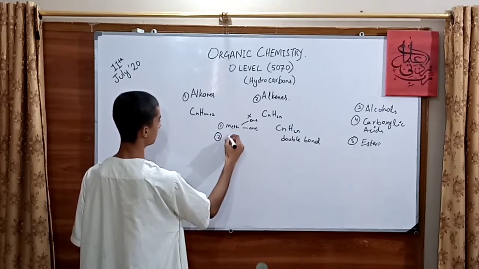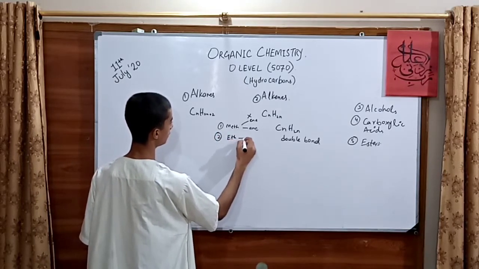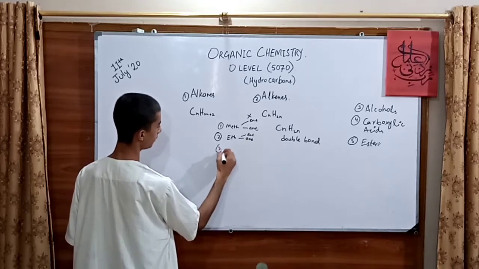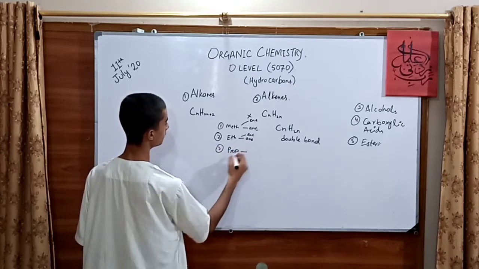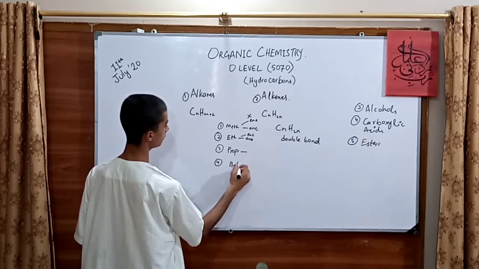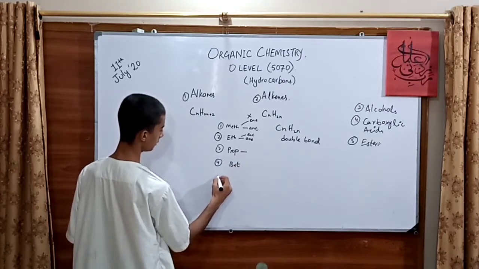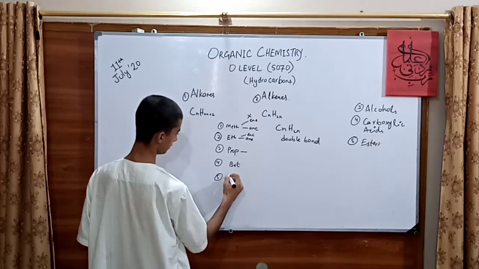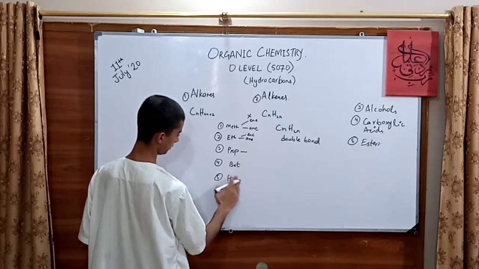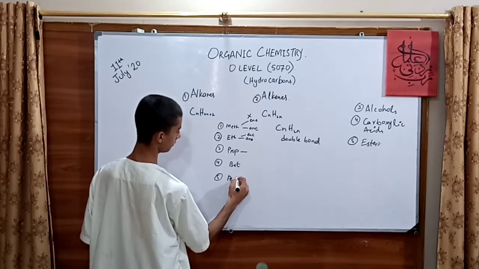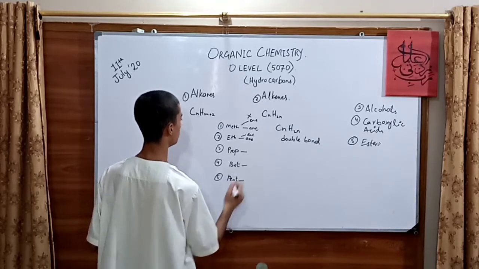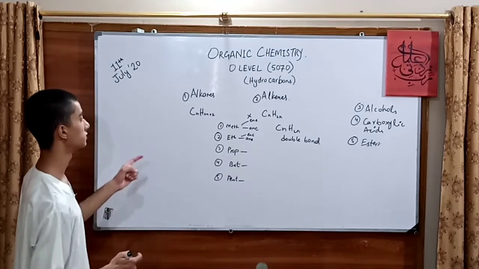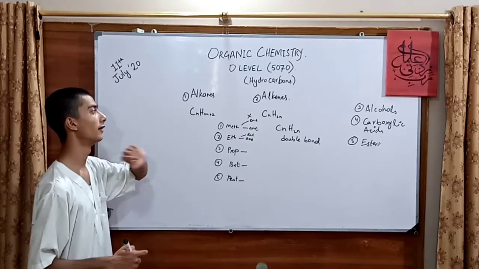As we go to number two, it would be eth: ethane and ethene as well. Then for three, it would be prop. Then for four, it will be but, butane. Then five is pent, and so on, 6, 7, 8, 9, 10 furthermore. So for the alkane, the general formula is CnH2n+2, and for alkene it would be CnH2n.